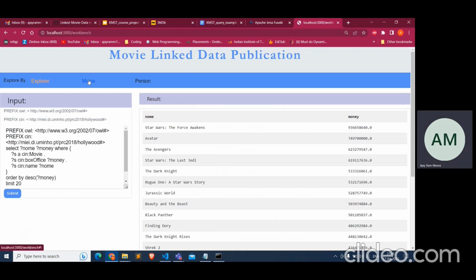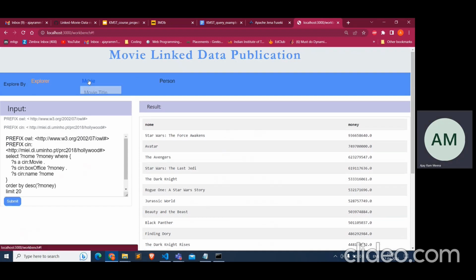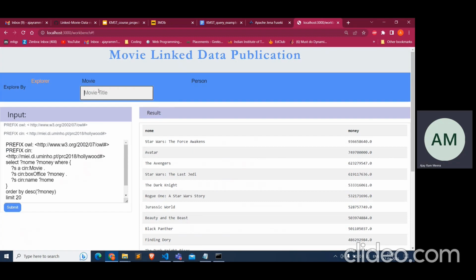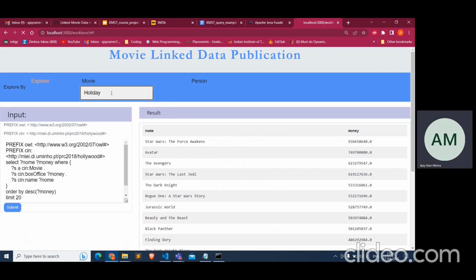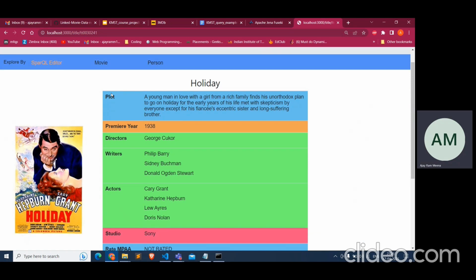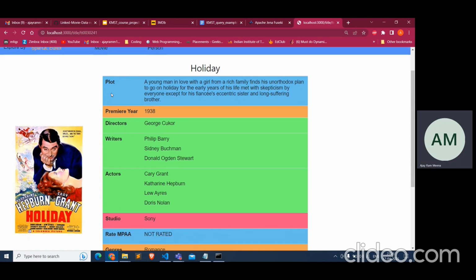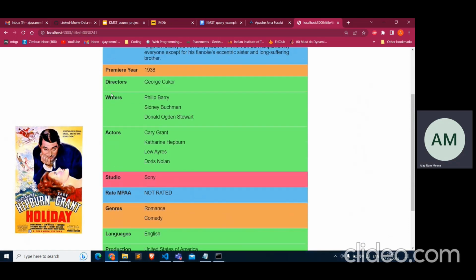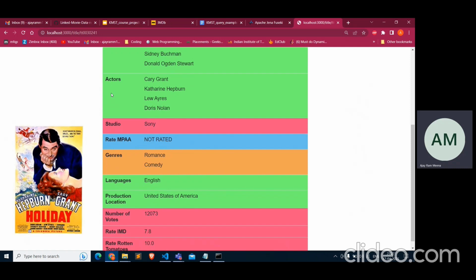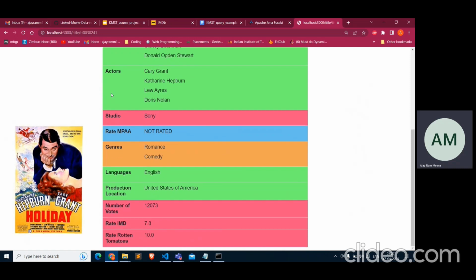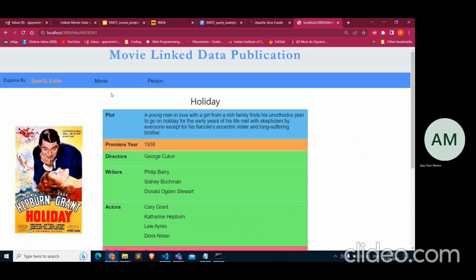Another option in our project is that we can search any movie by its name. If we search for Holiday and press enter, we get the information about that movie, like plot, year, director, writers, actors, studio, rating, genre, language, production location, number of votes, IMDb rating, and all the others.